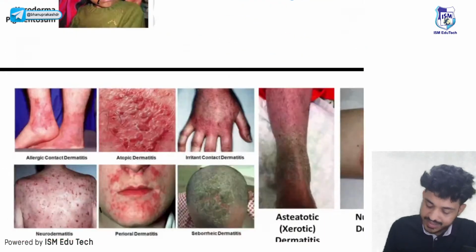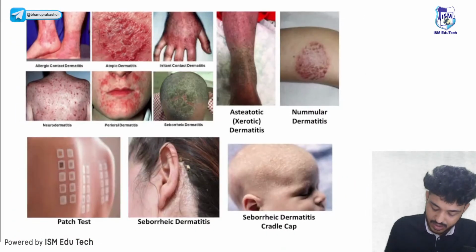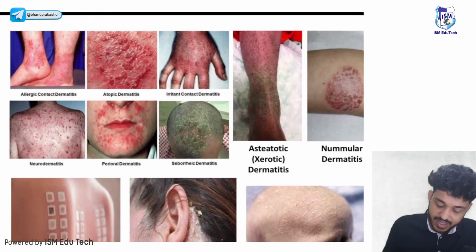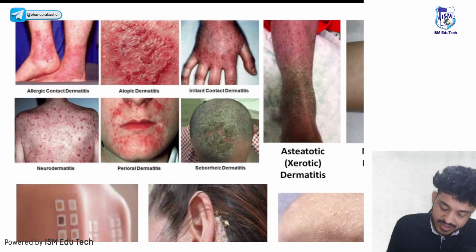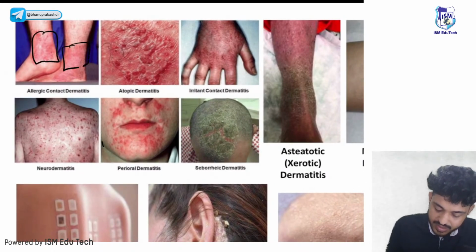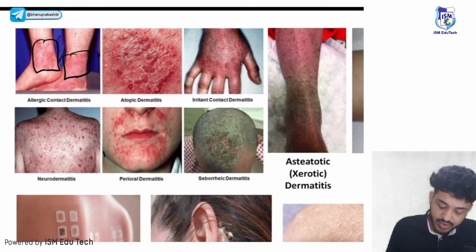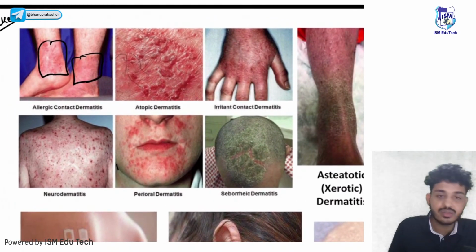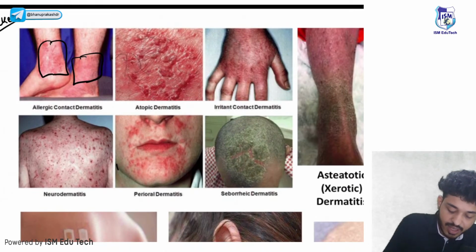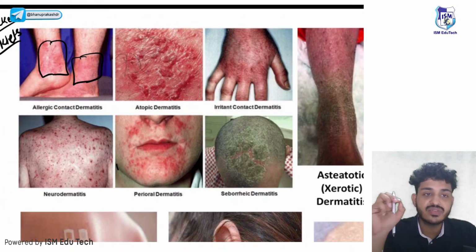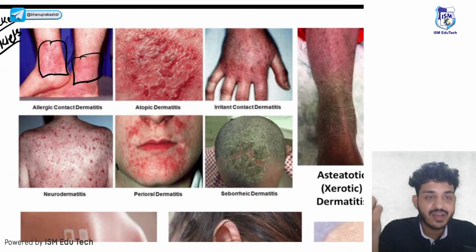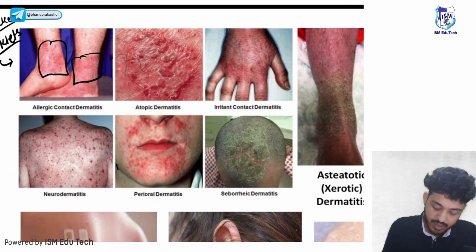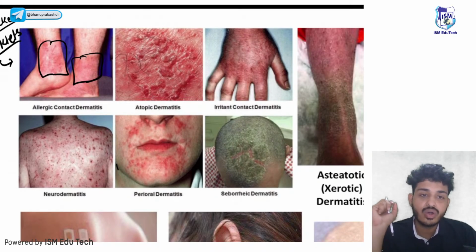Next thing, let's talk about some dermatitis. Look here, guys. Here you are seeing dermatitis due to nickel. What is the causative agent? Nickel, because females wear anklets on the legs, and those anklets have nickel. Artifacts having nickel will lead to dermatitis. That is known as allergic or contact dermatitis.